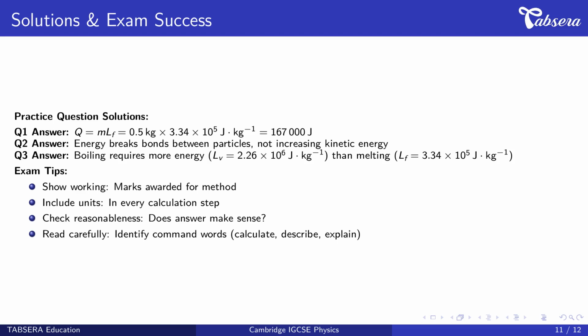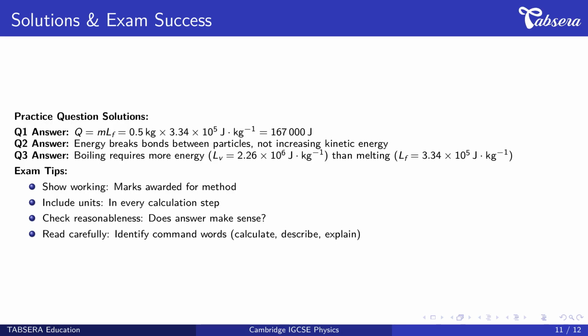Let's review the solutions. For question 1, the answer is found using Q equals m times L sub F. First convert 500 grams to 0.5 kilograms. Then Q equals 0.5 kilograms times 3.34 times 10 to the power 5 joules per kilogram, giving 167,000 joules.